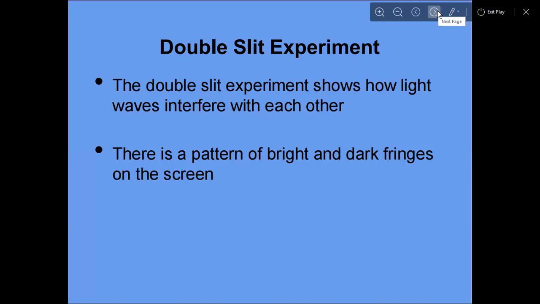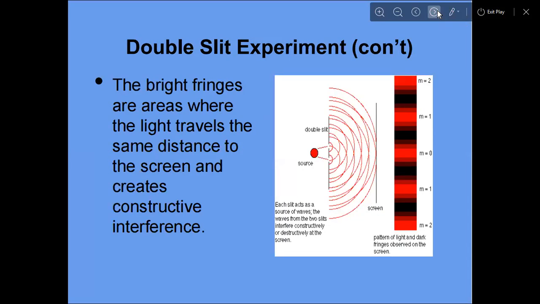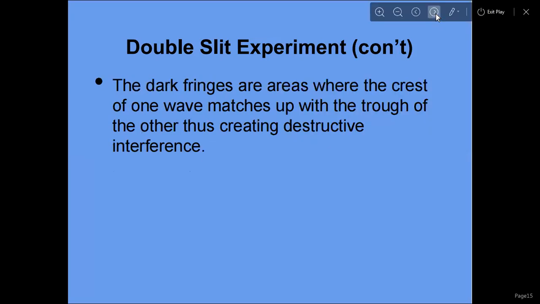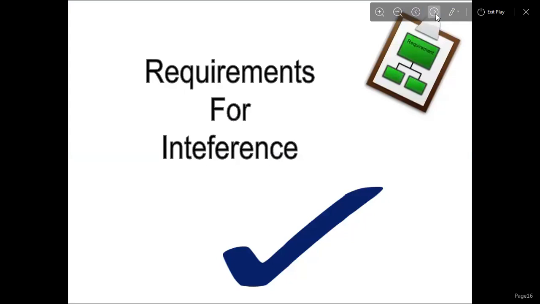There is a pattern of bright and dark fringes on the screen. The bright fringes are areas where the light travels the same distance to the screen and creates constructive interference. The dark fringes are areas where the crest of one wave matches up with the trough of the other, thus creating destructive interference.